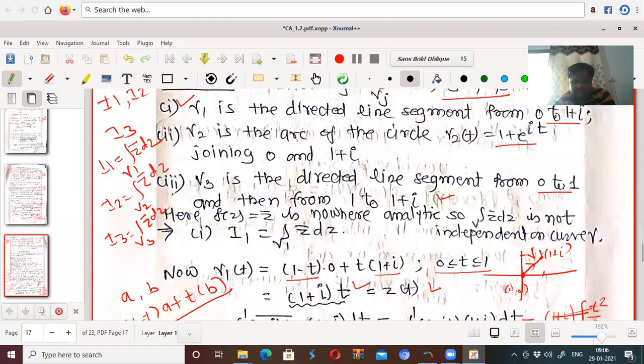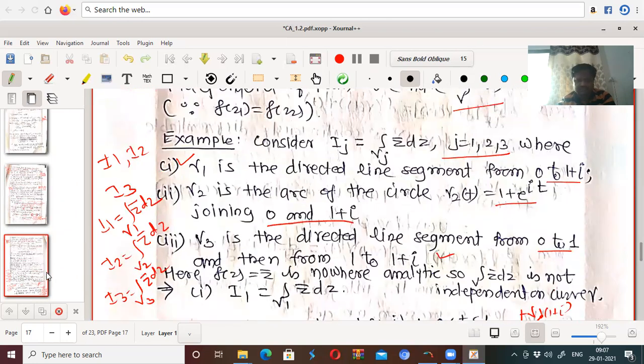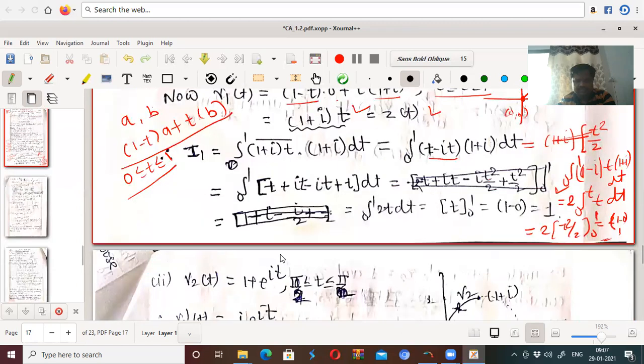Now for the second. In the second, gamma 2 is an arc of a circle, right? 1 plus e to the power it. So what is this circle, joining 0 and 1 plus i? This is a circle having center at 1, right? Having center at 1. And what about the radius? The radius is r e to the power it, where r is 1 there. Okay, so your second curve is what?